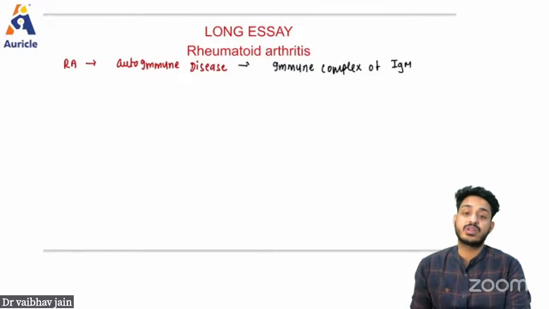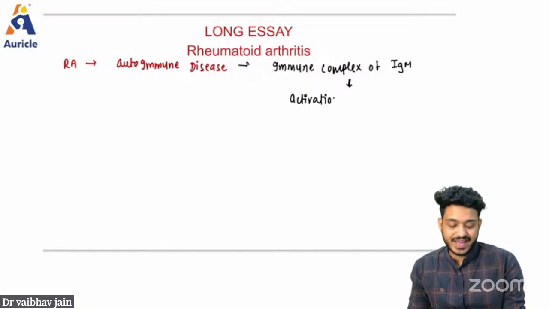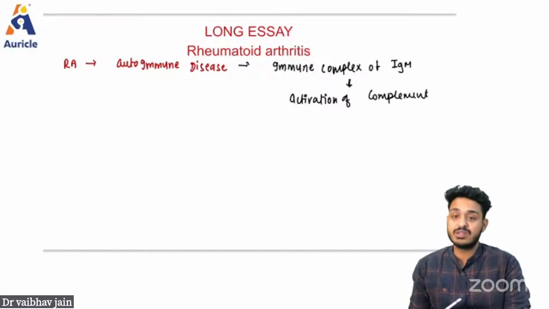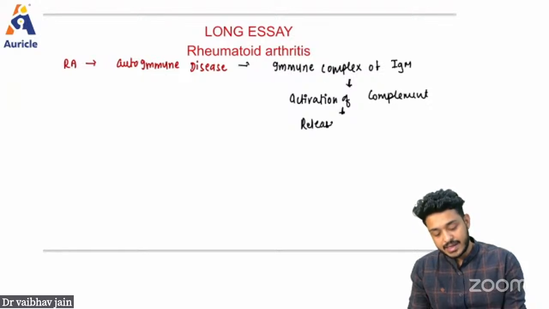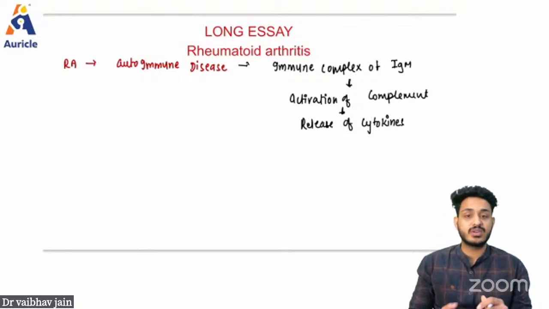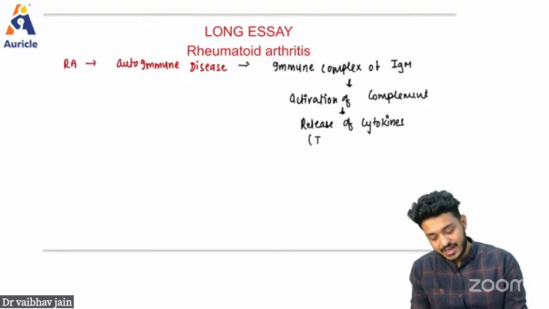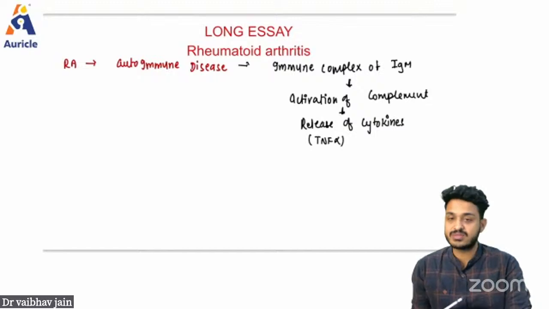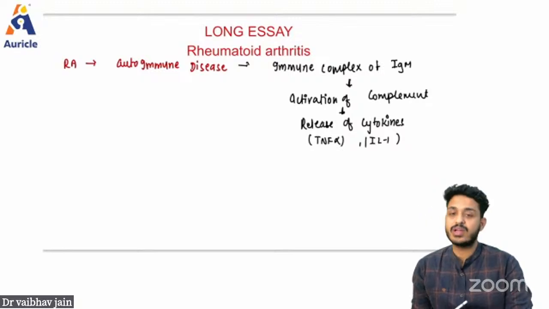IgM is going to be for the acute infection, and this IgM is going to activate which complement? It is going to cause activation of the complement system, and once there is activation of the complement system, there will be release of certain cytokines. What are these cytokines? Once you understand the pathophysiology around it, treatment will be easy. There will be release of cytokines like TNF alpha, tumor necrosis factor alpha, interleukin 1, interleukin 6. So these are the cytokines which are going to come out.